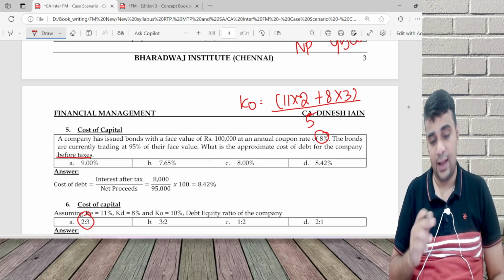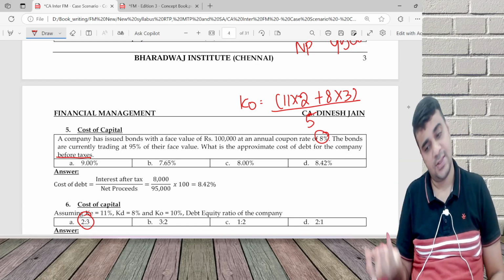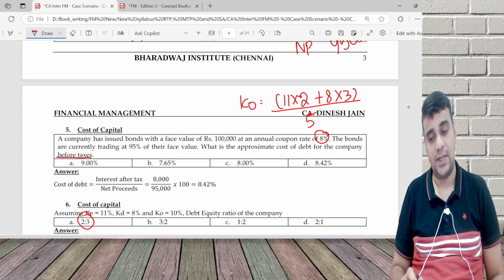If I don't get that, then I'll try 3 is to 2. Don't get, try 1 is to 2. 11 into 2 is 22 plus 8 into 3, 24, 46 by 5. No, this answer will not work.